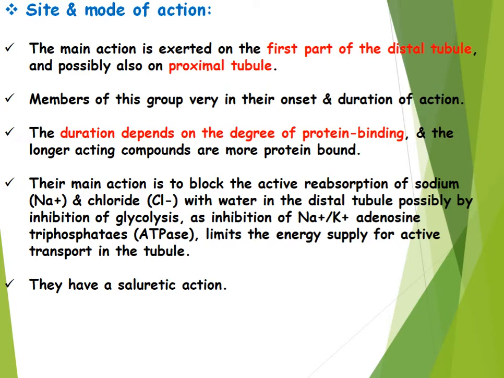The main action is to block the active reabsorption of sodium and chloride with water in the distal tubule, possibly by inhibition of glycolysis. The inhibition of sodium-potassium adenosine triphosphatase, the ATPase, limits the energy supply for active transport in the tubule, and they have a saluretic activity. All of you know what is meant by saluretic. A saluretic is a drug that increases the renal excretion of sodium and chloride ions.